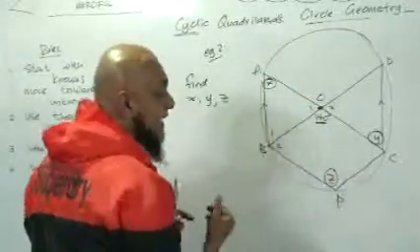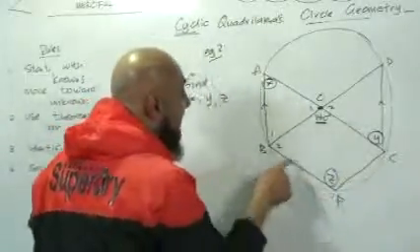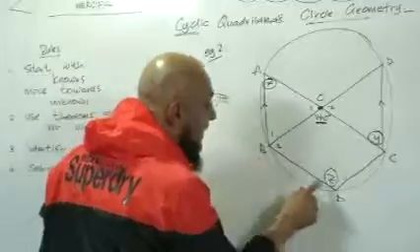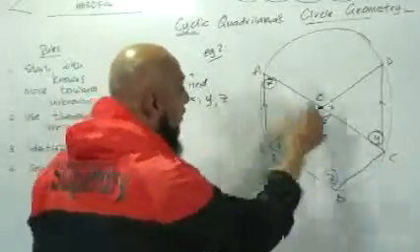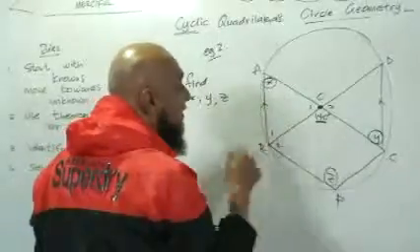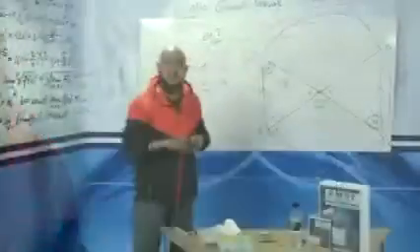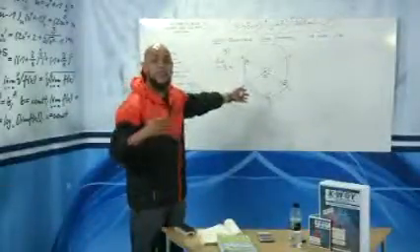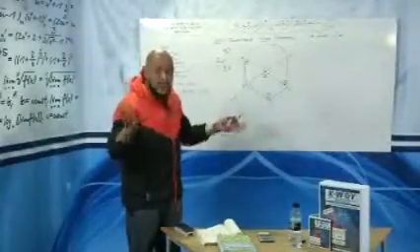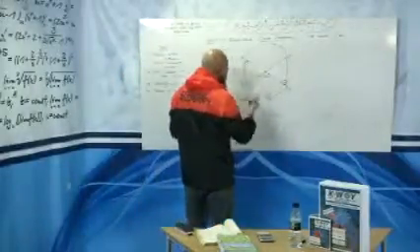What other diagram do I have? I've got a big cyclic quadrilateral, A, B, P, C, cyclic, all 4 points. So we know opposite angles of a cyclic quadrilateral are supplementary, or they add up to 180 degrees. So I've got a host of theorems that I can use to get to my answer. You decide where you'd like to start first. Let's start with where I would start first.